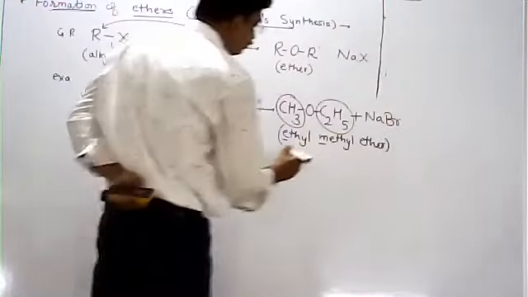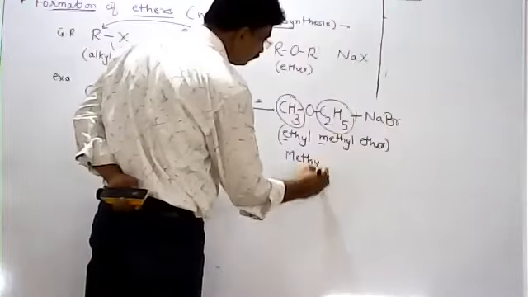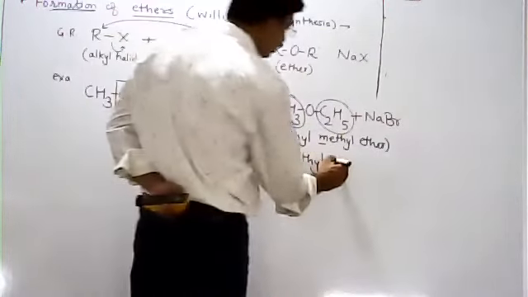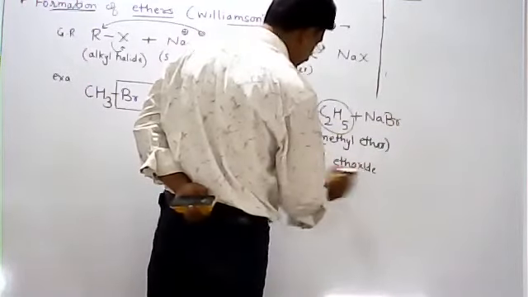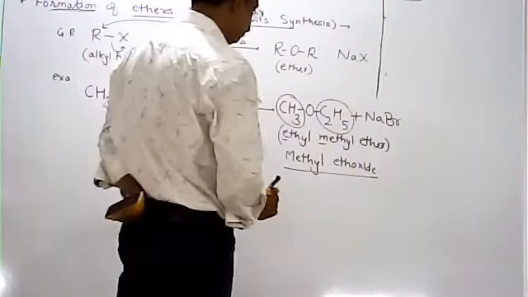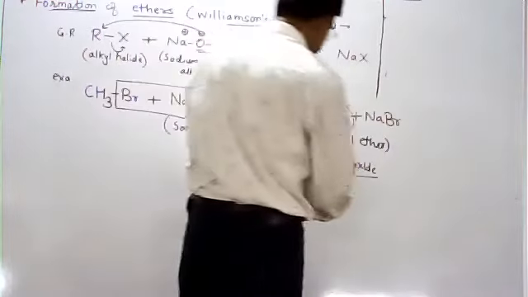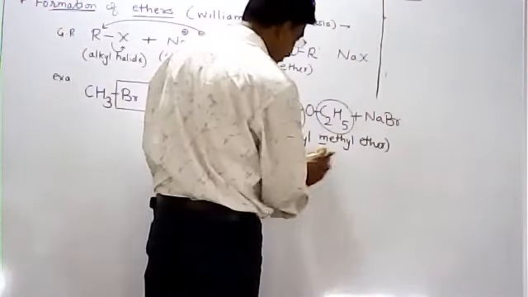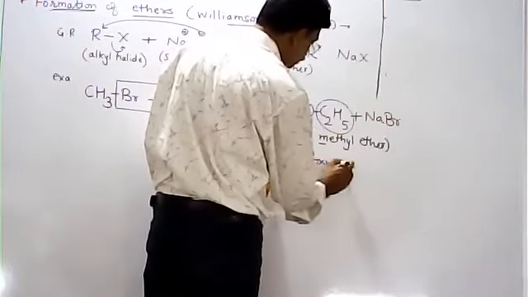What is the name? The lower alkyl group is the methyl group. The higher alkyl group is the ethyl group. So the higher alkyl group is considered to be the alkane part. The lower alkyl group is considered to be the alkoxy part, so methoxy.